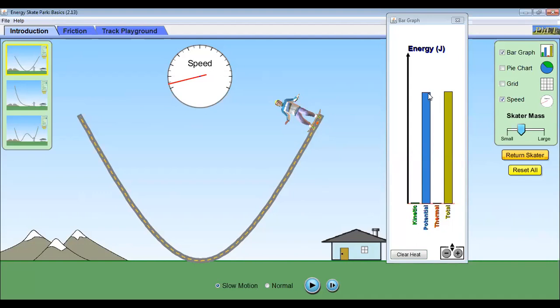Now as the skater falls, you will find its potential energy will decrease. Why will it decrease? Because the h parameter will keep on decreasing. But what will happen to the kinetic energy?